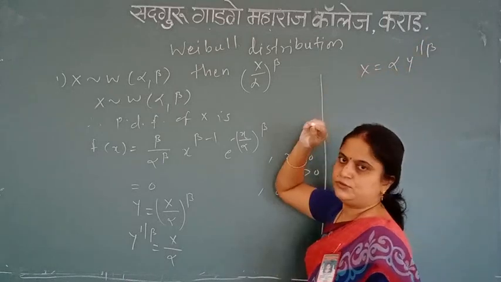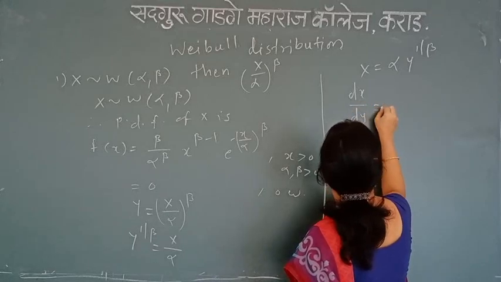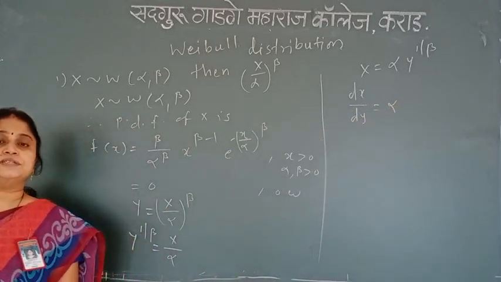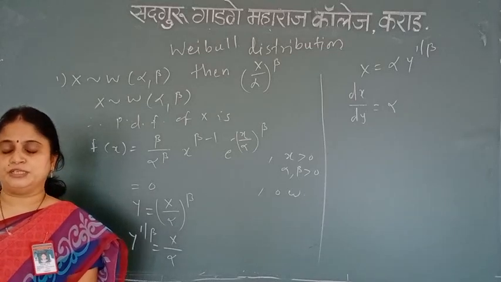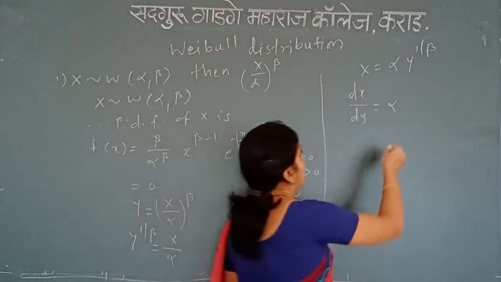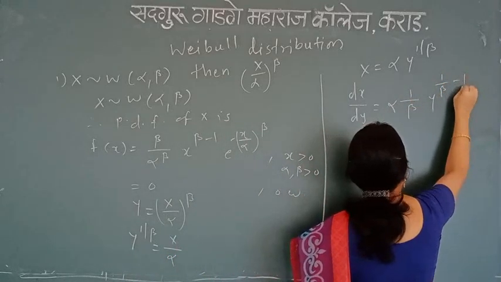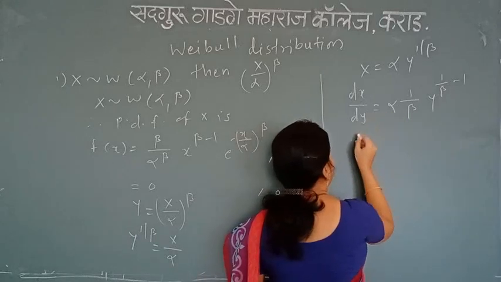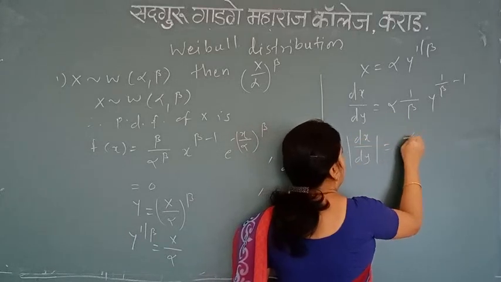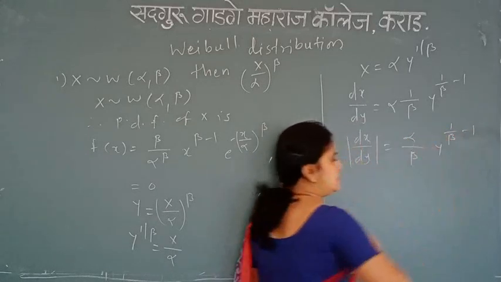Okay, fine. Now the next step is dx by dy. So what is dx by dy over here? See, alpha is a constant term. And what is the derivative of y raised to 1 upon beta? It is 1 upon beta, y raised to 1 upon beta minus 1. So we get modulus of dx by dy is alpha divided by beta y raised to 1 upon beta minus 1.